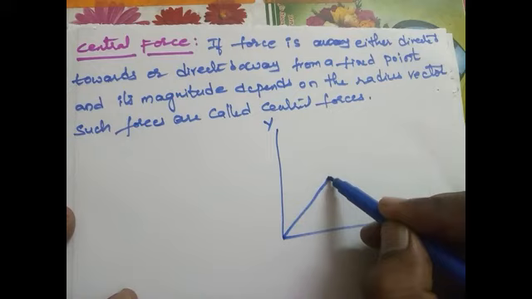How can we write F bar for central forces in polar coordinates? F of r can be written as small f of r into r cap, the unit vector. The radius vector r bar can also be written as r into r cap. Let us call these equations 1, 2 and 3.